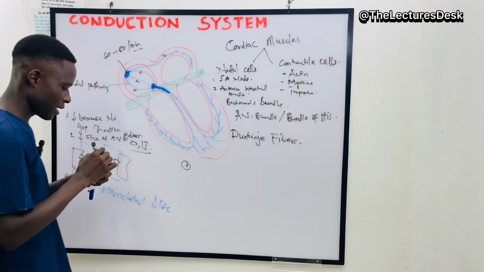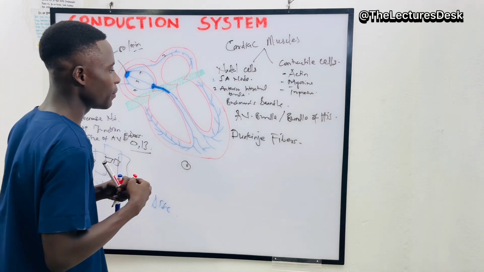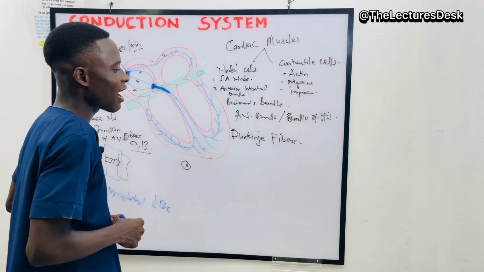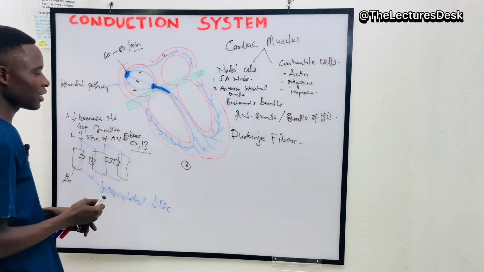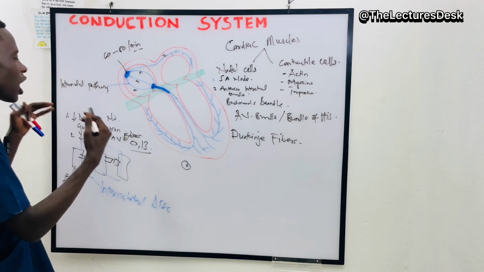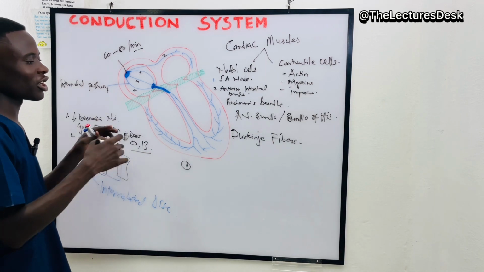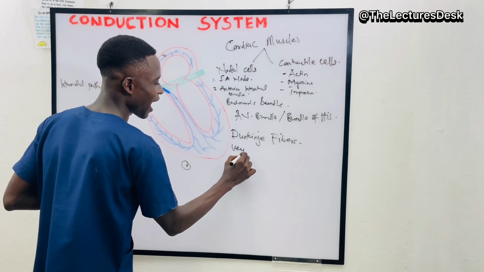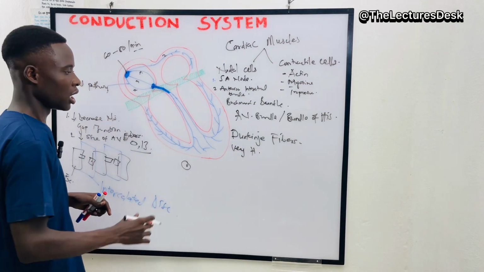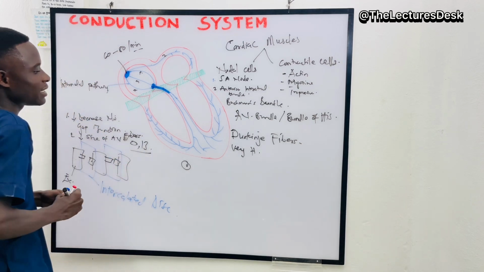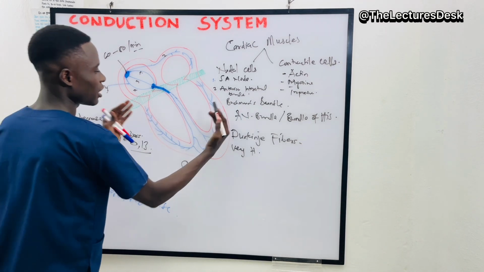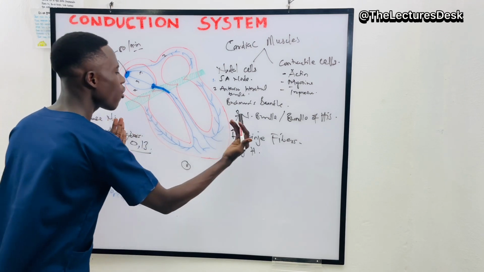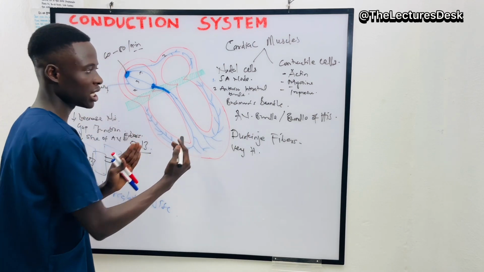These Purkinje fibers are made in such a way that their fibers are very large, and because of that they have a numerous number of gap junctions, and because of that they transmit at a very high rate. Why? To permit the synchronous contraction of the heart. The left and the right, the two must contract at the same time.